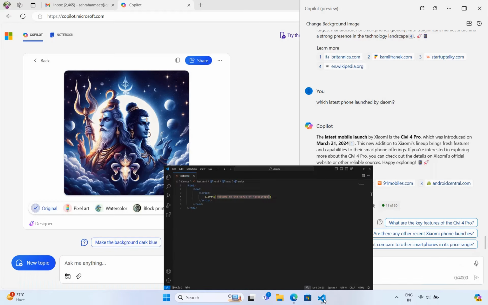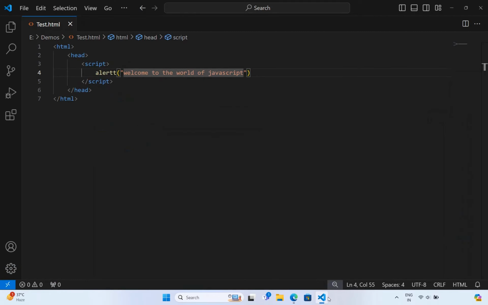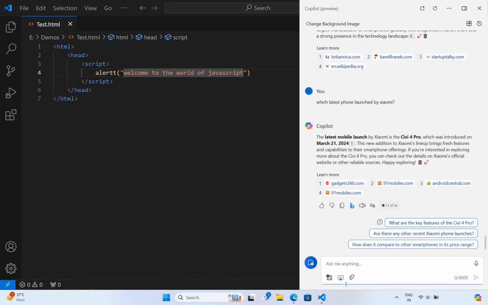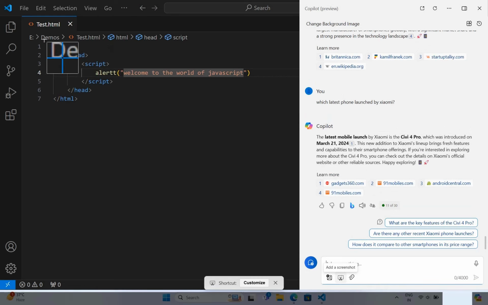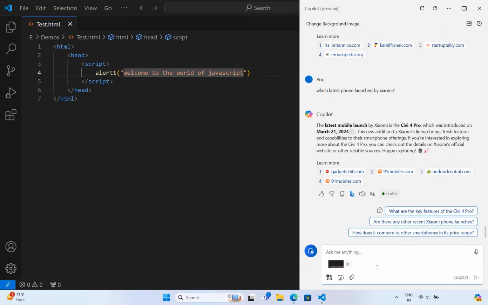Let me open up some JavaScript code, and let me take a screenshot of what I was doing. There is some mistake in this. Let's try to figure out how it handles it. So I'm pasting here. I pasted it. Let's see how it goes.